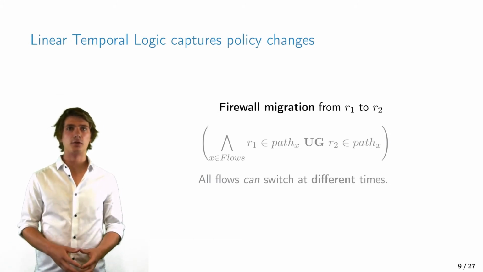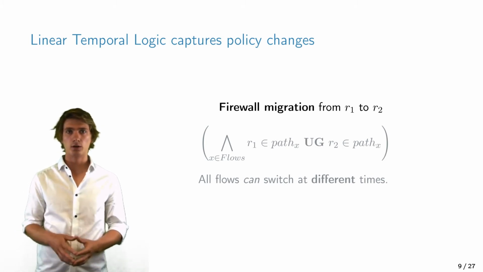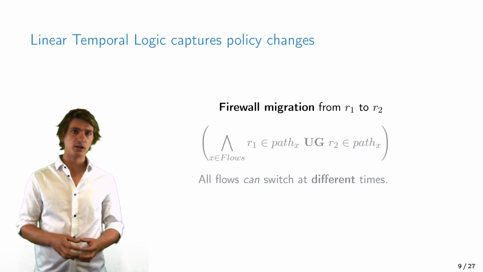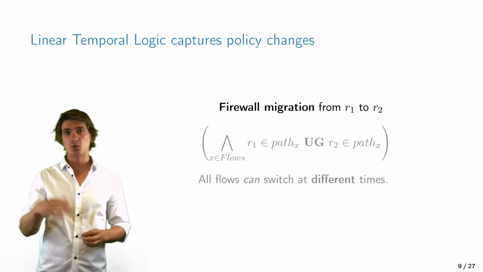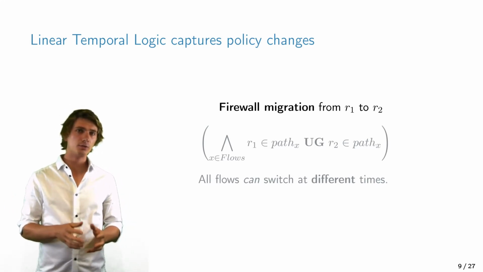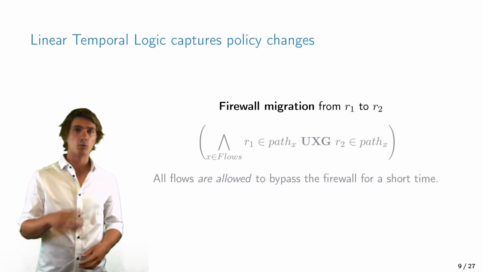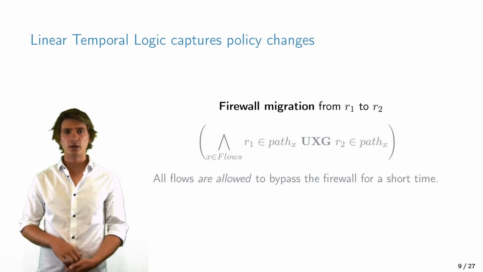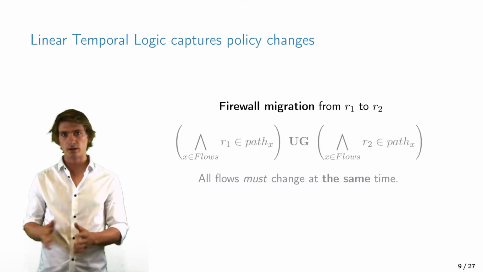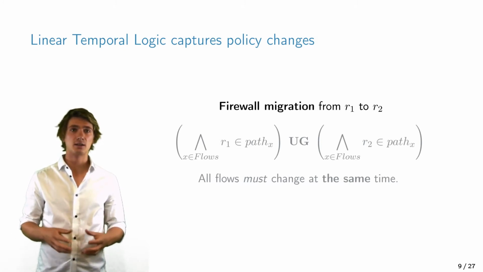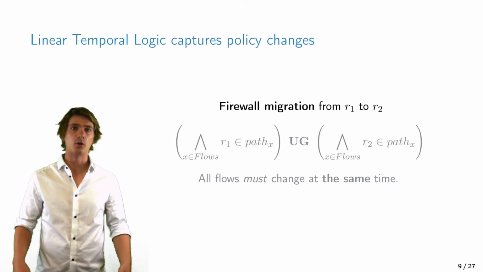Here are a few examples of using linear temporal logic. Let's say we want to migrate a firewall from an old one, R1, to a new firewall, R2. We can express this using linear temporal logic by requiring that all flows must start at the old firewall and then switch over once to the new firewall. We can relax this example a bit by allowing the flows to bypass the firewall for a short amount of time while switching from the old to the new firewall. But we can also restrict this example more by requiring that all flows must switch to the new firewall at the exact same moment in time. So these examples highlight how powerful linear temporal logic is in expressing the precise intent of the operator.